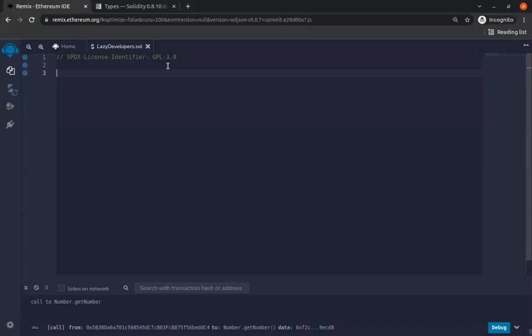So what you want to do is define the compiler you're going to use. You want to compile with a certain compiler, right? So the way you do that is use something called the pragma keyword. You're going to say pragma solidity, and then what Solidity compiler you want to use. And I want to actually use something greater than or equal to 0.7.0 and something less than 0.9.0. And this does it.